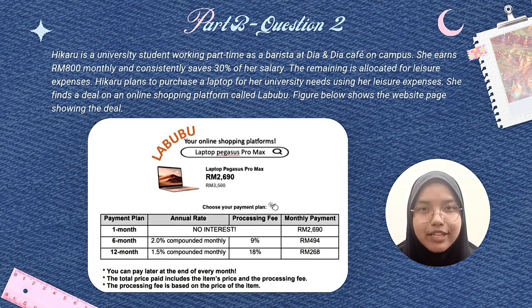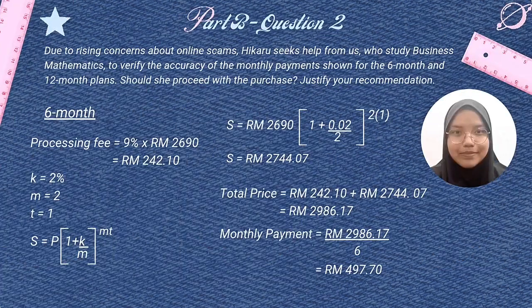Hi everyone, so for my turn, I'm going to explain about part B, question 2. So you guys can pause the video if you want to read the question first. So moving on to the question, we want to find the accuracy of the monthly payment for both of the plans, which is the 6-month plan and also the 12-month plan. So first, we calculate for the 6-month plan, and then we need to find the processing fee.